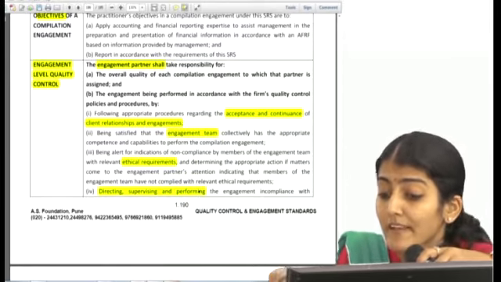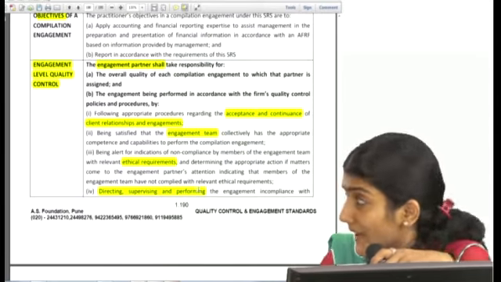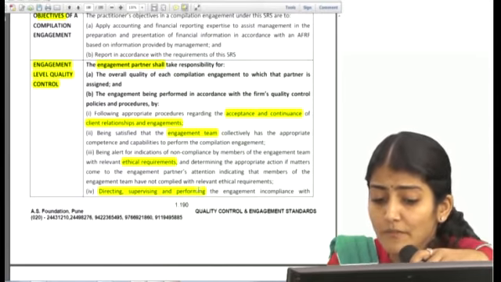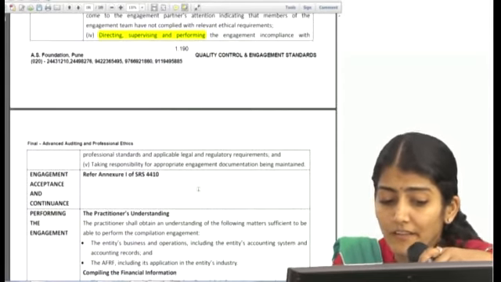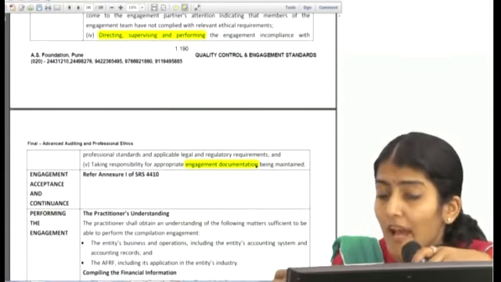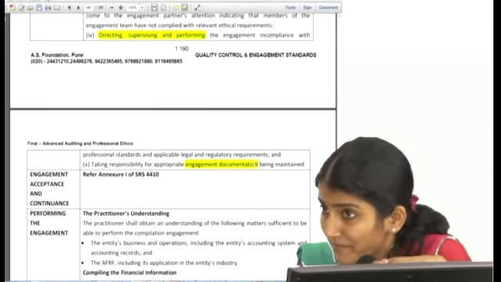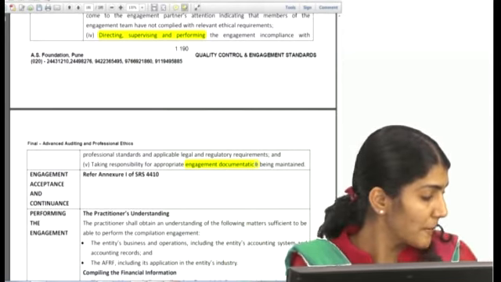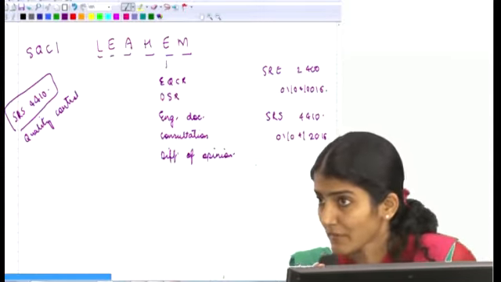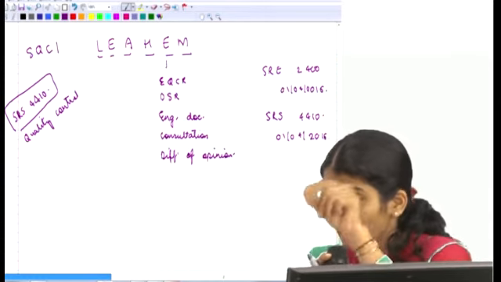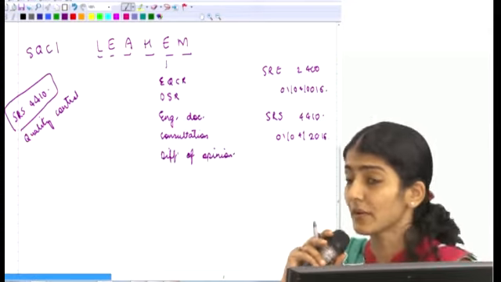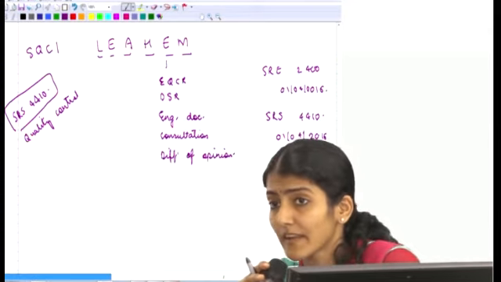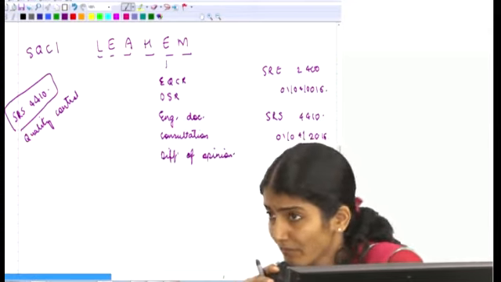Then directing, supervising and performing, so that is DSR: direction, supervision and review, in compliance with the professional standards and legal regulatory requirements, and taking responsibility for the appropriate engagement documentation. So what you need to remember over here is LEHM. For your reference, next to SRS 4410, engagement level quality control, you can write down SQC1, LEHM.